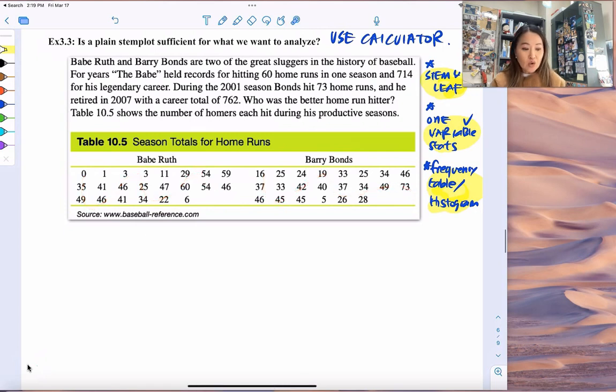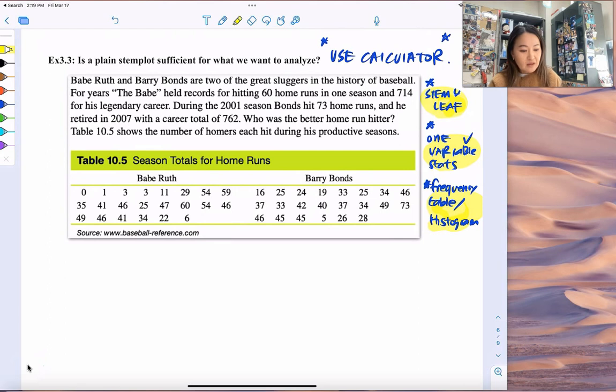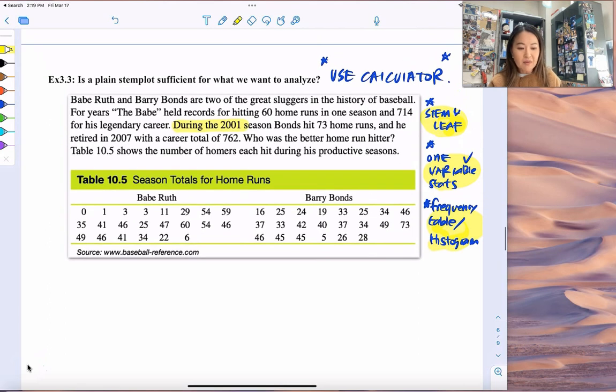Now, these are going from 2001 Bonds, and these are as they progress in their professions as professional baseball players. You can see the transition. Do they get better? Do they have their peak? You have to think about that. Look at Barry Bonds. Is there any special value that actually stands out? And I wonder why that stood out.